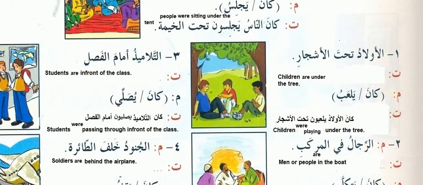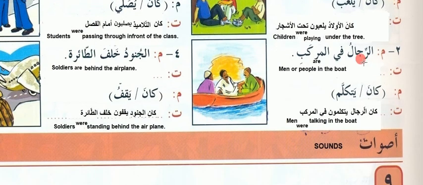Now here ar-rajalu fil murakkab. Men or people are in the boat. So ar-rajal we say men or the people, fi in murakkab the boat, the men or people are in the boat. Now kana and yatakallam. Kana, as you know, was. Yatakallam means they were speaking or they were talking. So kana ar-rajal yatakallamuna fil murakkab. Men were talking in the boat.